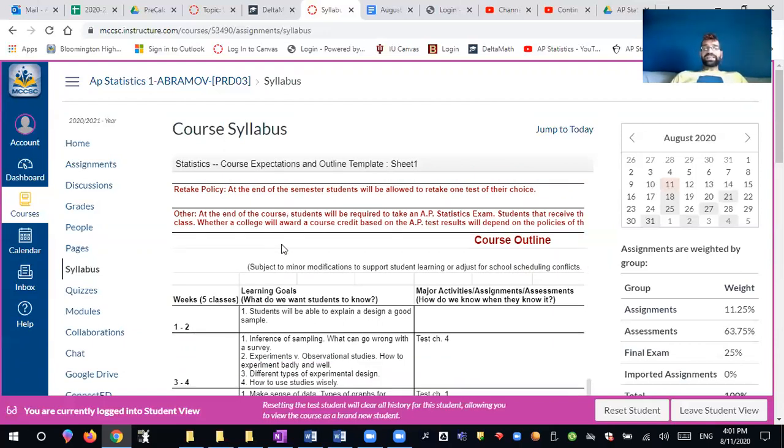Also, this is an AP course, so I expect everyone to be taking an AP exam at the end. This is one of the major points of this course. Remember, if you take the AP exam and you score a 3, 4, or a 5 on the exam, you can get a college credit at almost any university for the statistics course. And that's a very, very good thing to have, because statistics is a fairly difficult course. So if you can get it out of the way, that would be very, very beneficial to you. So that is your course syllabus.